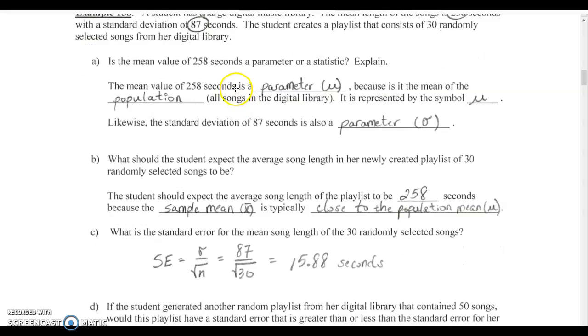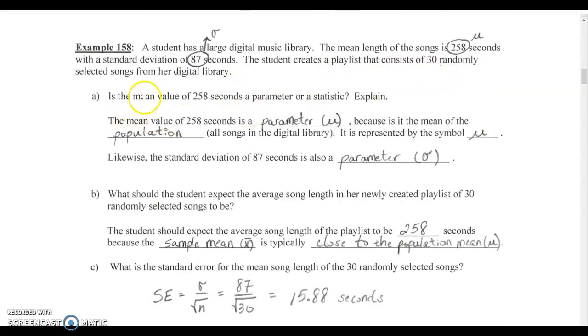Okay, so I've already described it, but let's hammer it home. Is the mean value of 258 seconds a parameter or a statistic? And let's explain. So the mean value of 258 seconds of her entire music library is a parameter because it is the mean of the population, all songs in the digital library. We represent that mean with mu, because it is a parameter, and that's the symbol we use for the population mean. Likewise, the standard deviation of 87 seconds is also a parameter because it is the standard deviation of the entire music library, all songs. So that is a parameter, and we represent it with the symbol sigma.